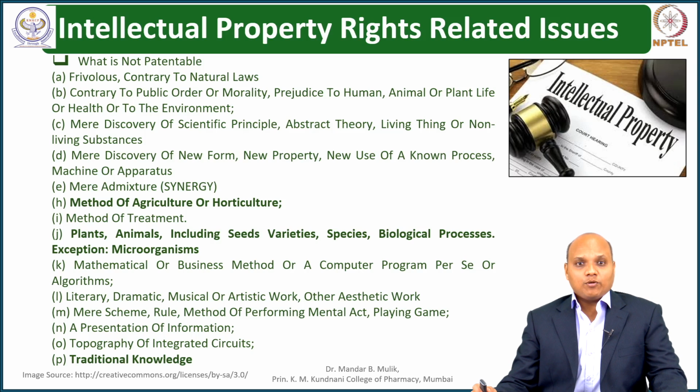So, we cannot patent plants or animals or their use for a particular disease or disorder treatment. But a genetically evolved microorganism developed in a laboratory is patentable as per the Patent Act.